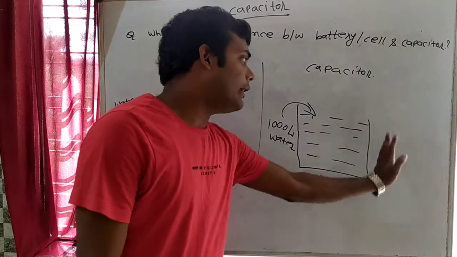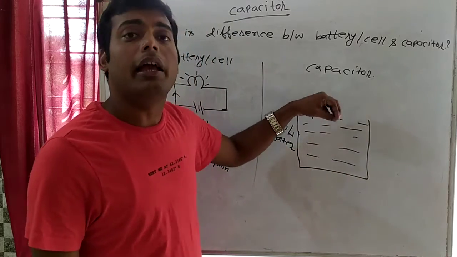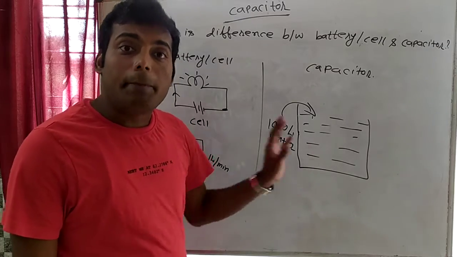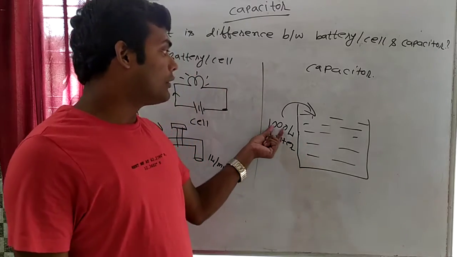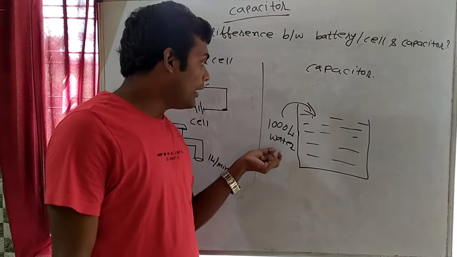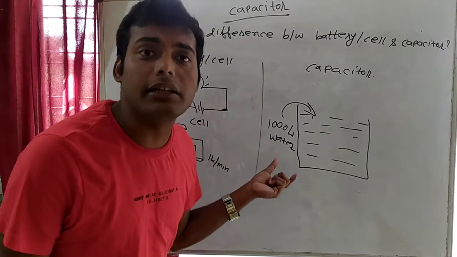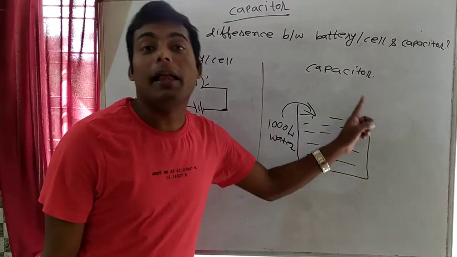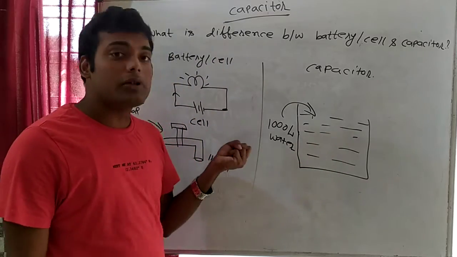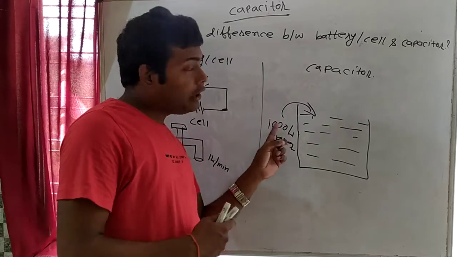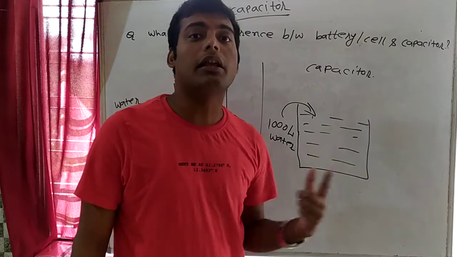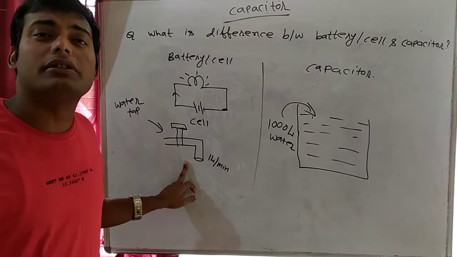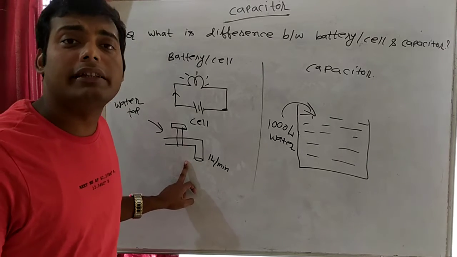मैंने क्या किया कि this is a water tank and in this tank we have filled how much water, 1000 लीटर water. Then suppose that मुझे 1 मिनट में 1000 लीटर water चाहिए, in 1 minute we require 1000 liter water. Can I get it? Yes, obviously I can get it. Why? Because I have storage. हमारे पास इसका स्टोरेज है. तो अगर मुझे जरूरत होगा, if I want that we need 1000 liter water in just a single minute, we can get it from the water tank. But if I will ask you question, can you get 1000 liter water in 1 minute from the water tap?